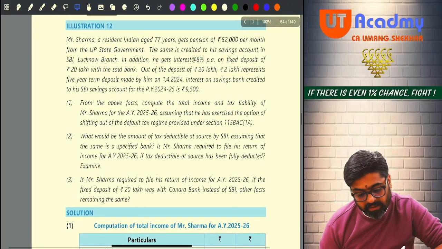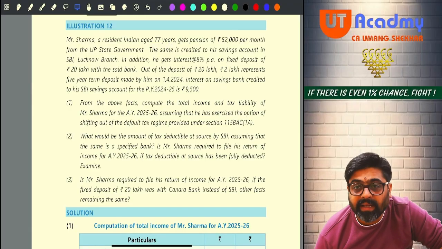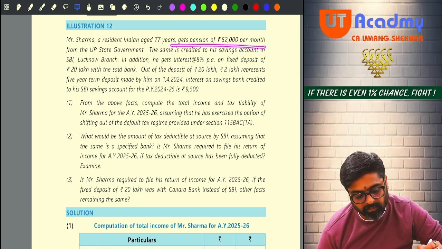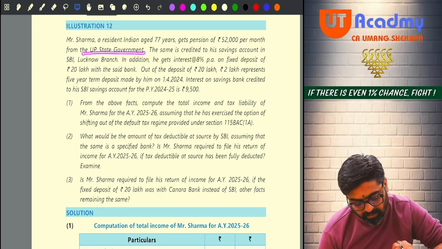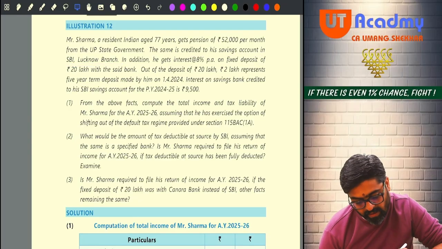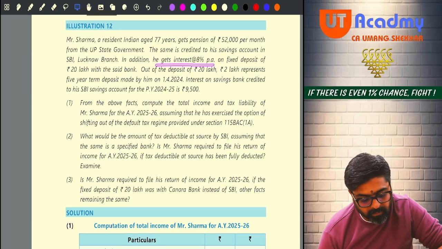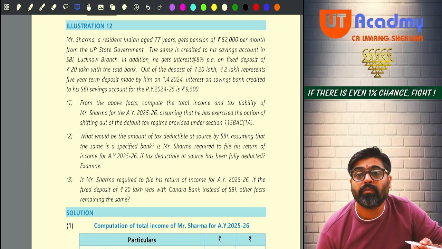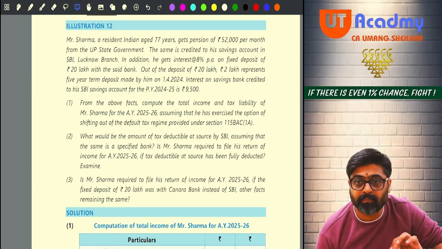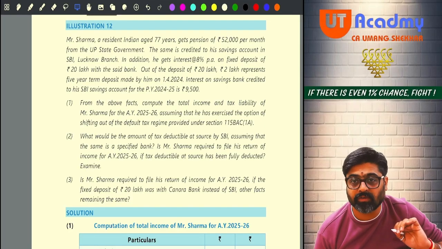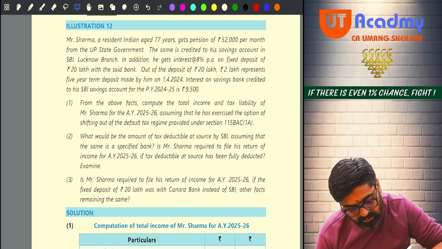Mr. Sharma, a resident Indian aged 77 years, meaning that he is a specified senior citizen, 75 years or more, gets a pension of 52,000 per month from the UP state government. The same is credited to his savings account in SBI Lucknow branch. In addition, he gets interest at the rate of 8% per annum on the fixed deposit of 20 lakhs with the said bank. In that same bank where he is receiving his pension, he is also having a time deposit account of 20 lakhs. On that he is going to get interest of 8%.